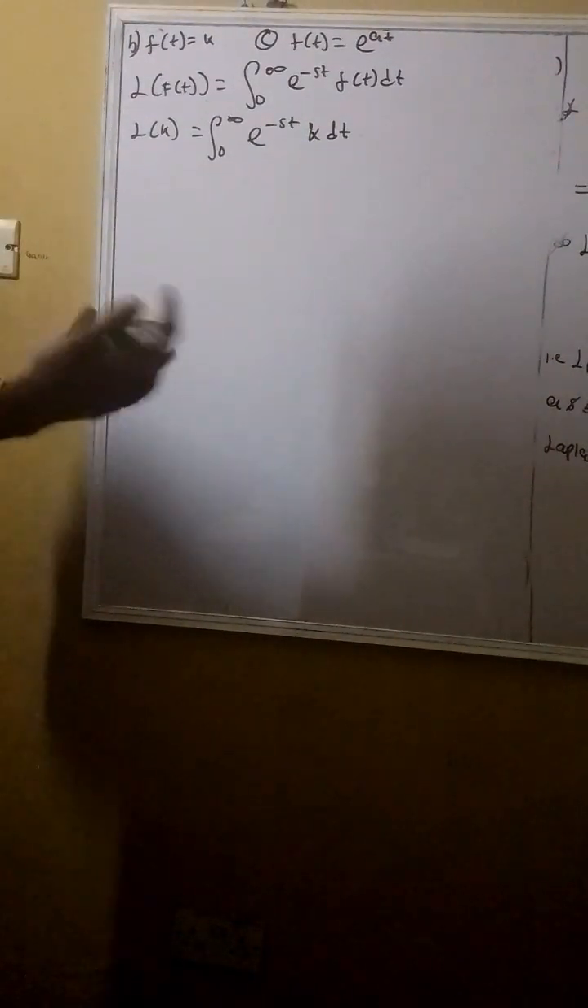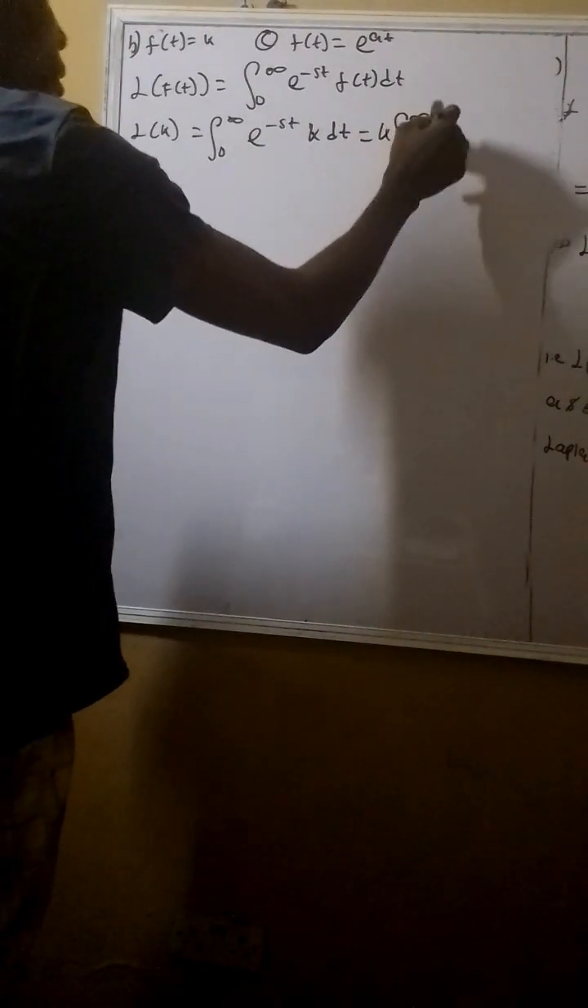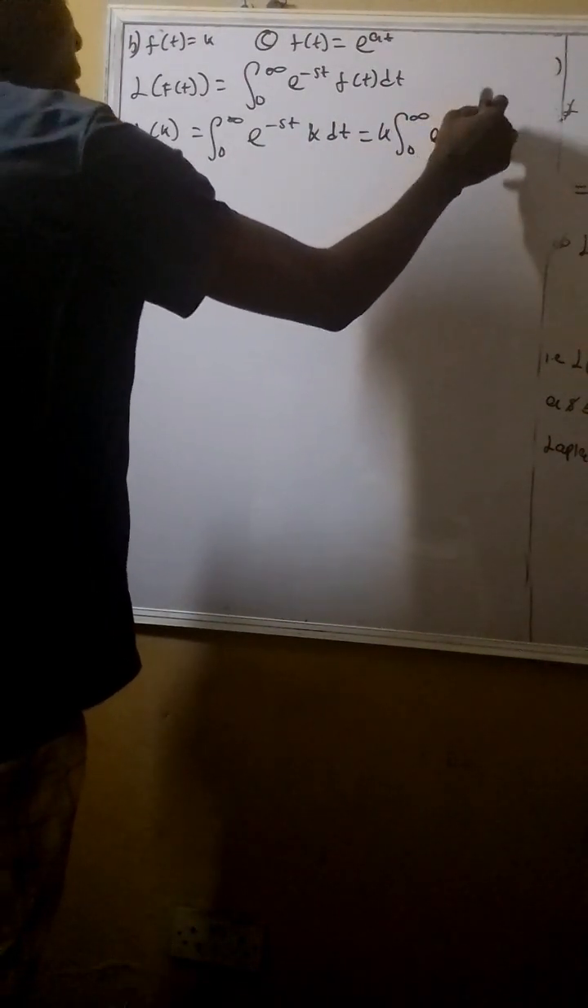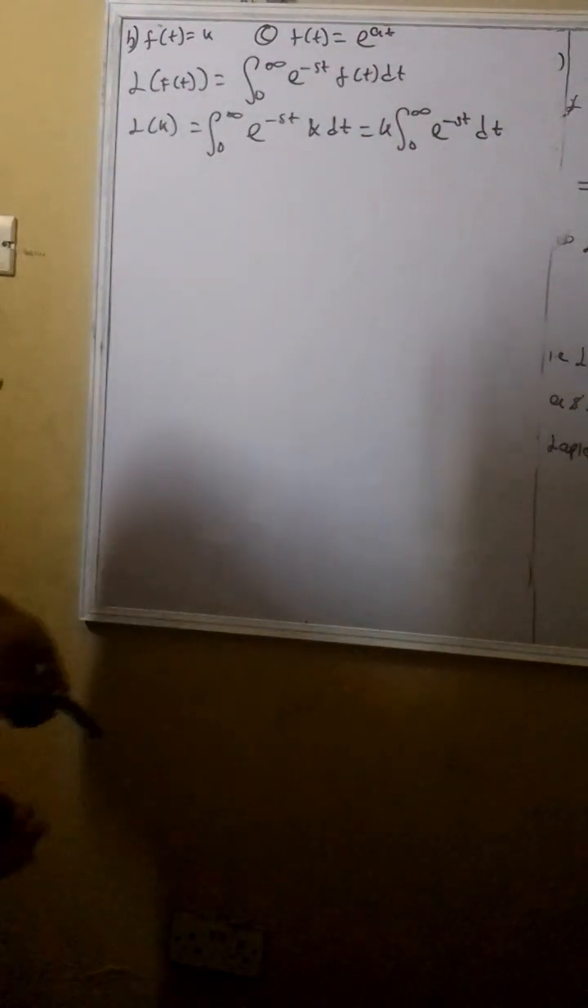So if you look at the rest of things that we have actually evaluated, from this point you can have this to be equals to k integrating 0 to infinity of e raised to power negative st dt. So in a nutshell, integrating e raised to power negative st dt will give us 1 over s, from the recap of what we did earlier.